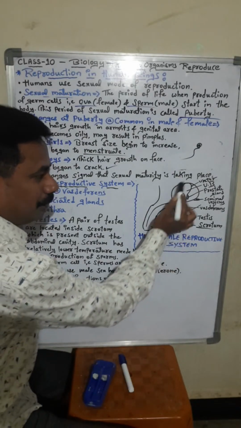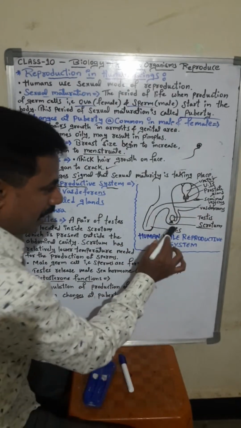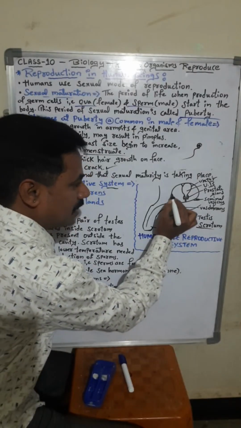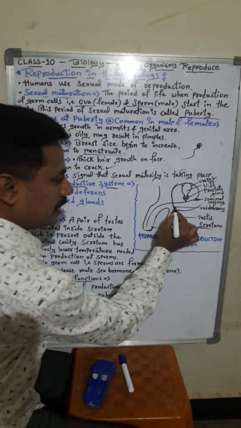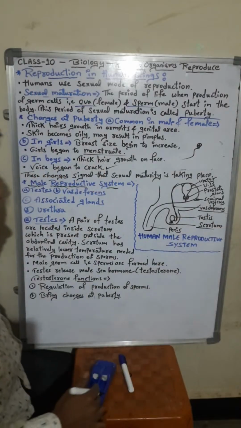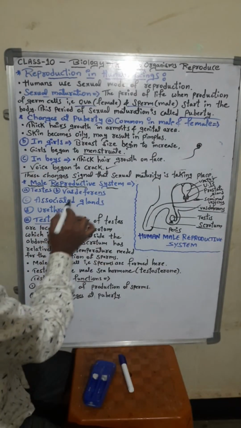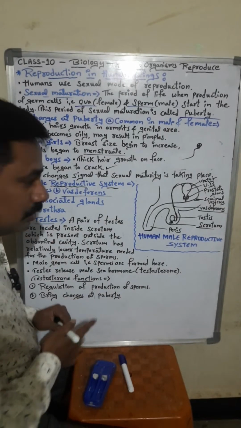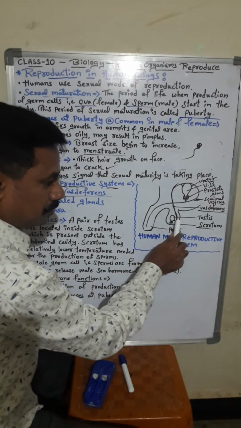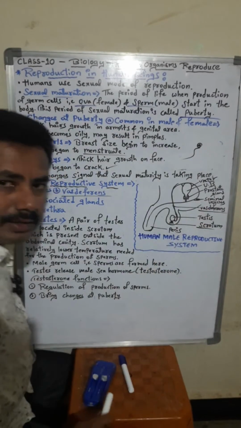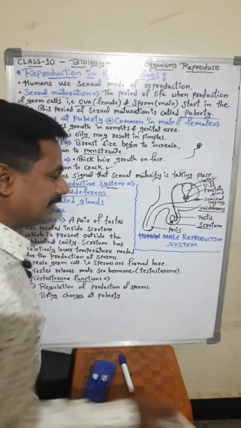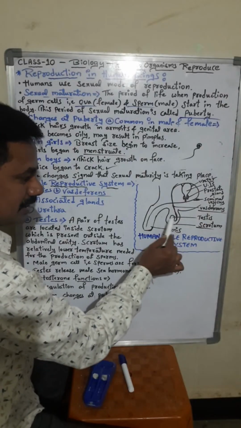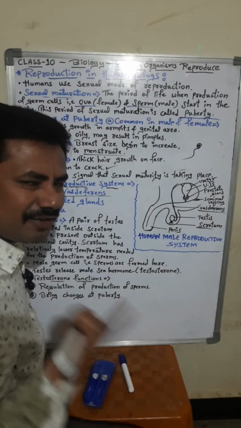And one pipe is going, students. One pipe which is coming here. This pipe is actually called the vas deferens, students. See here, I have marked the vas deferens. Here only the sperm start moving towards the male reproductive organ. Is it clear, students? Vas deferens, scrotum, testis, vas deferens. Very simple, very easy.